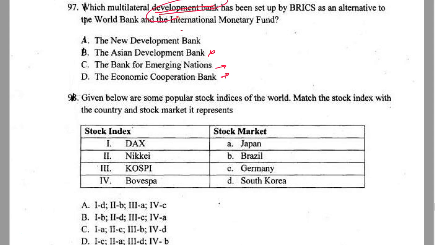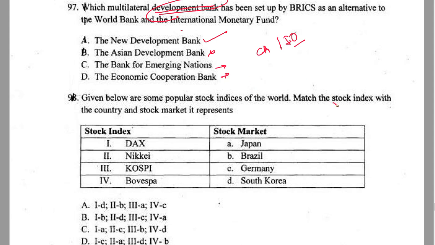So when I say development bank, it has to have development in its name. So the Asian Development Bank is out. So what's your option? By default, option A, as in apple. So that's number 1. Now let's move ahead. This is part of current affairs, and part of the international organizations that I just mentioned. That's the reason I said you should watch that video in detail and then come back to this video. Now let's move ahead.